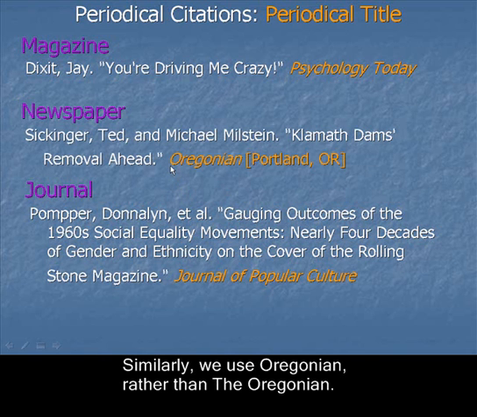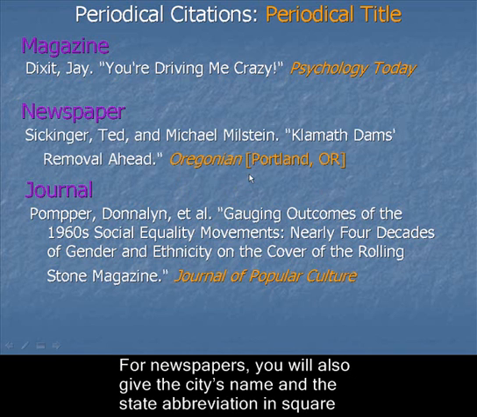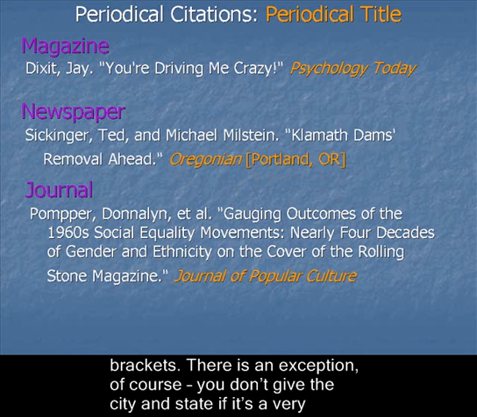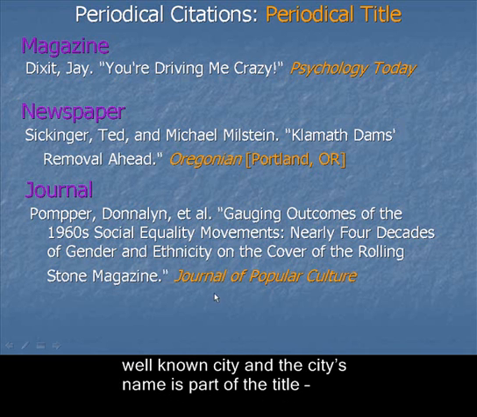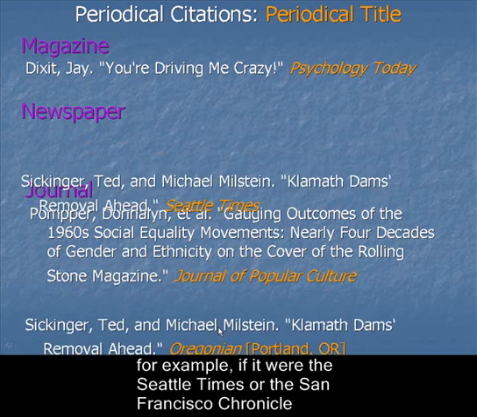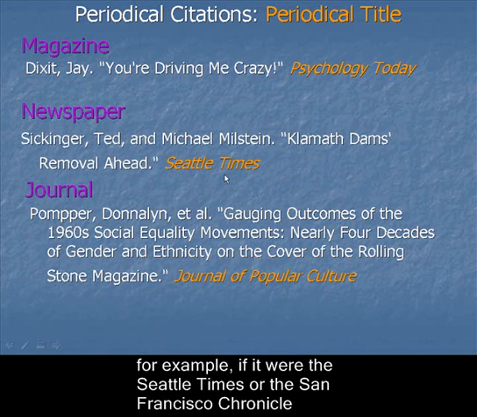Similarly, we use Oregonian rather than The Oregonian. For newspapers, you will also give the city's name and the state abbreviation in square brackets. There is an exception, of course. You don't give the city and state if it's a very well-known city and the city's name is part of the title. For example, if it were the Seattle Times or the San Francisco Chronicle.